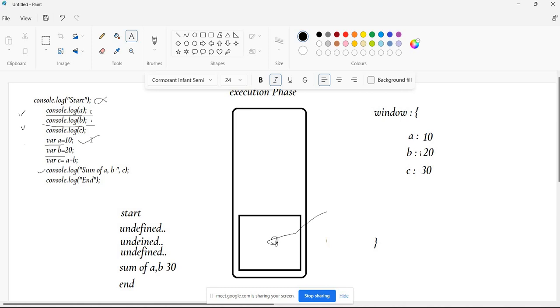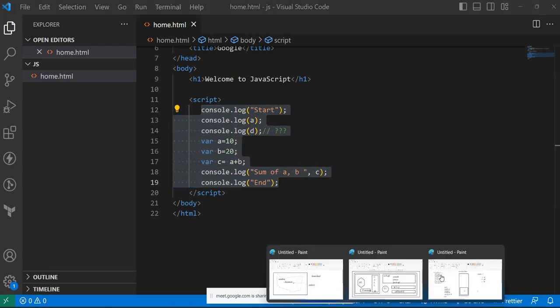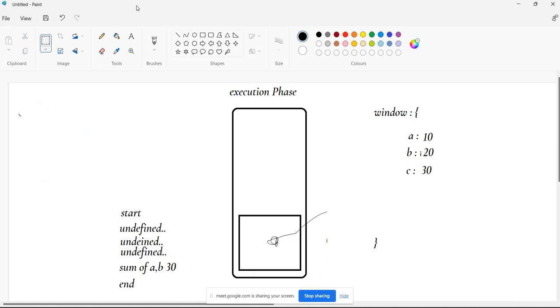It will give an error. Anyone? Because we have not declared D anywhere in the code. Not all are ready? Okay. I think some of you have given undefined, right?